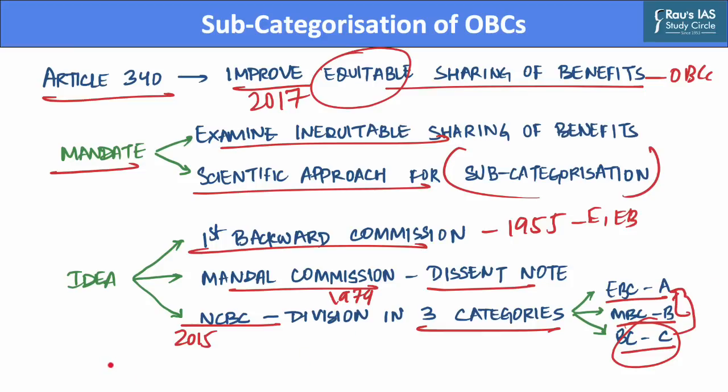According to the National Commission for Backward Classes, 11 states have subcategorized OBCs for the purpose of reservation in state government owned institutions. Hence, the issue of subcategorization is an important area of discussion. Now you'll ask, why is there a need for such categorization of other backward classes communities? Let us find out in the next slide.